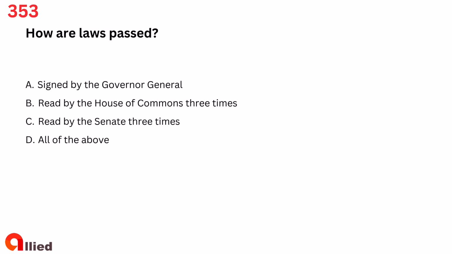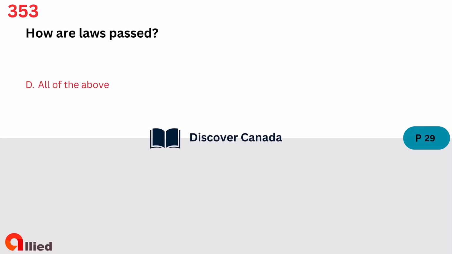Question 353. How are laws passed? A. Signed by the Governor-General. B. Read by the House of Commons 3 times. C. Read by the Senate 3 times. D. All of the above. The answer is D. All of the above.